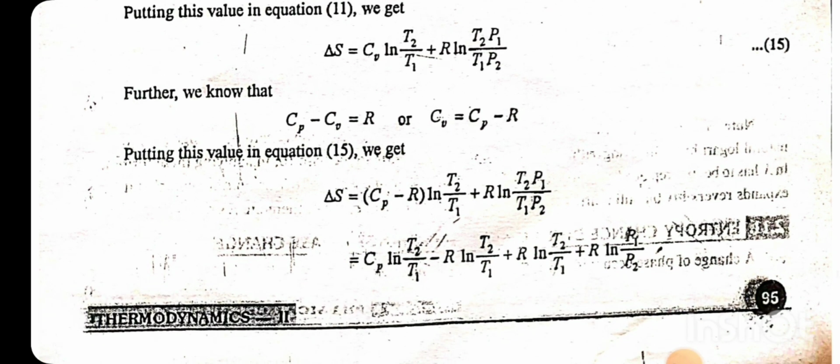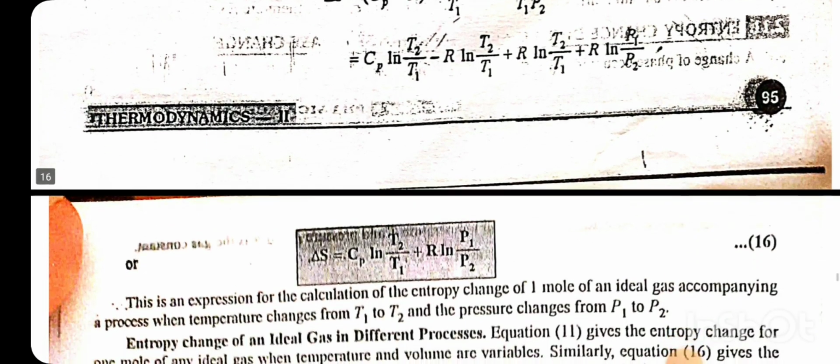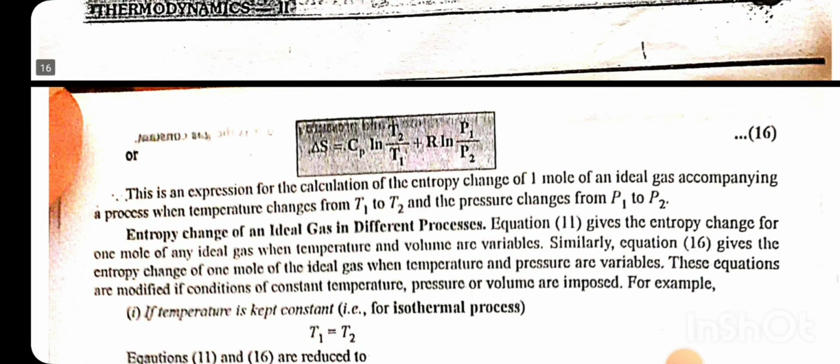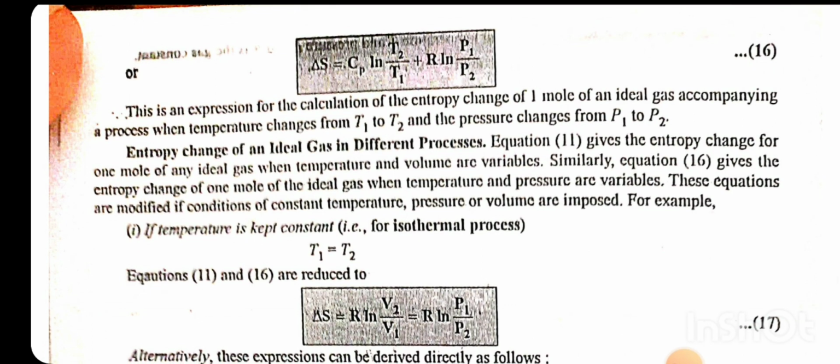Cp minus Cv is equal to R, or Cv is equal to Cp minus R. So delta S is equal to Cp minus R times ln T2 by T1 plus R ln T2 P1 by T1 P2. That gives Cp ln T2 by T1 minus R ln T2 by T1 plus R ln T2 by T1 plus R ln P1 by P2. Delta S is equal to Cp ln T2 by T1 plus R ln P1 by P2.